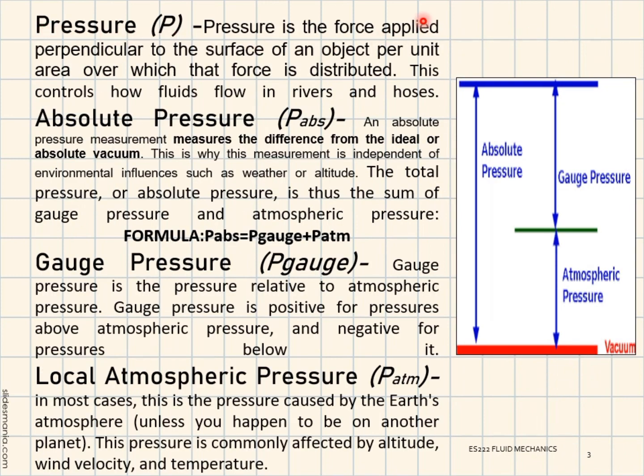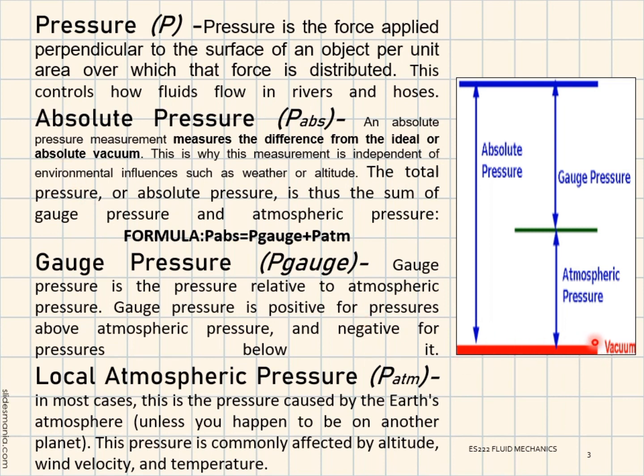Pressure. Pressure is the force applied perpendicular to the surface of an object per unit area over which that force is distributed. This controls how fluids flow in rivers and hoses. Absolute pressure. An absolute pressure measurement measures the difference from the ideal or absolute vacuum.